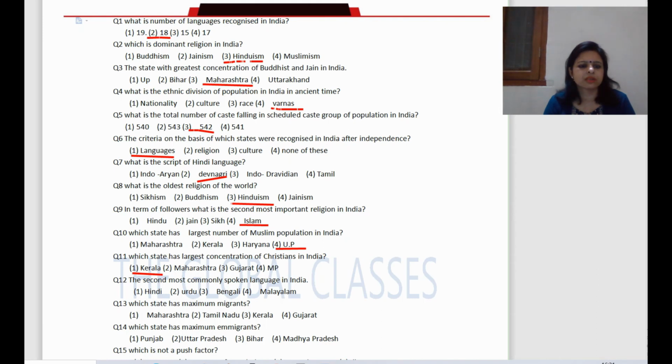Now next question, the second most commonly spoken language in India? The right answer is Bengali. Now next question, which state has maximum migrants? The right answer is Maharashtra. Now next question, which state has maximum immigrants? The right answer is Uttar Pradesh. You can take a screenshot.